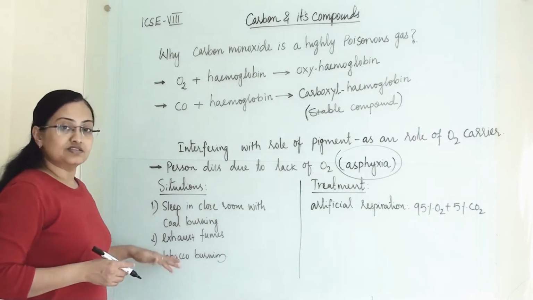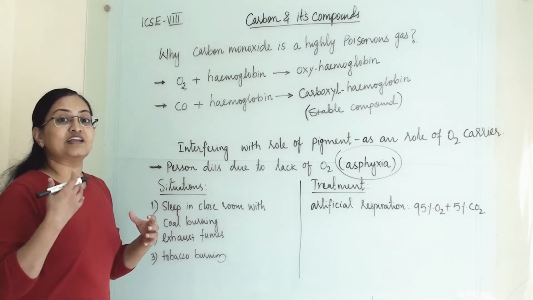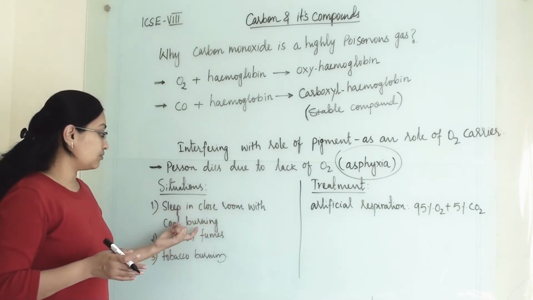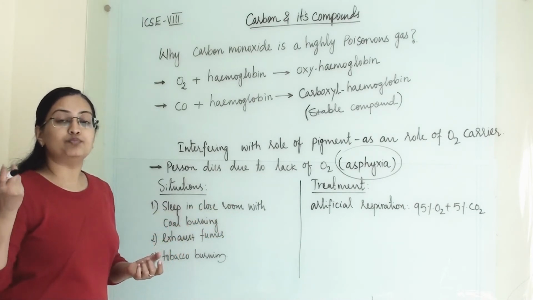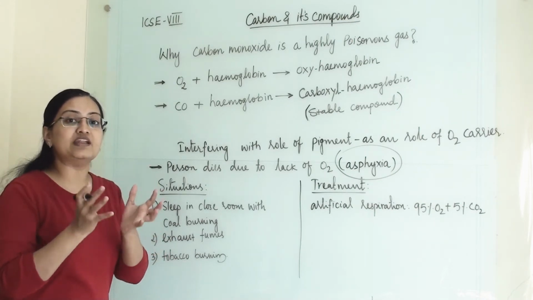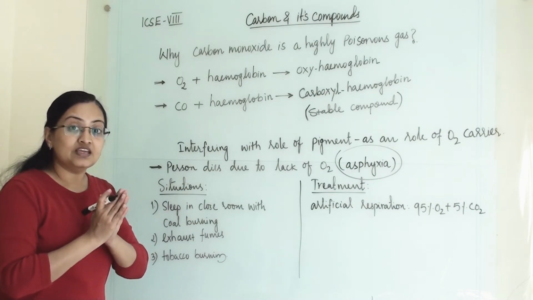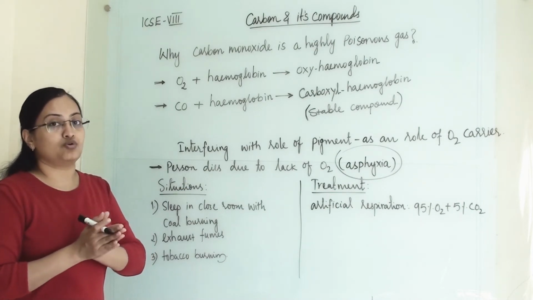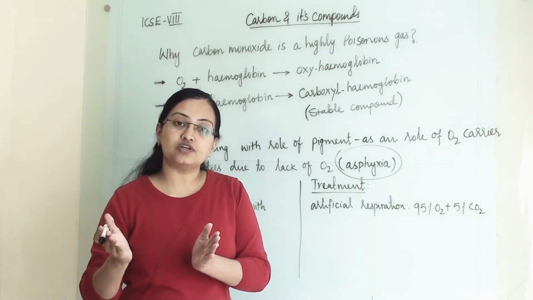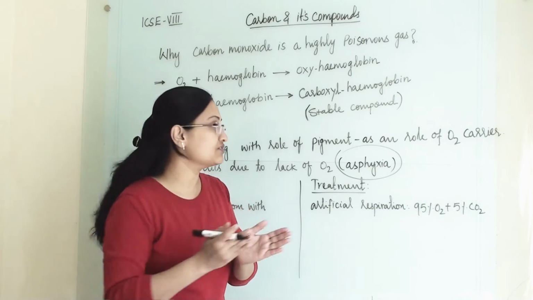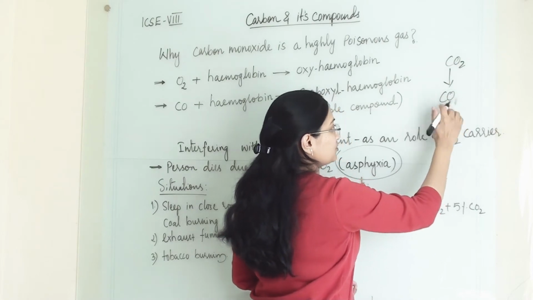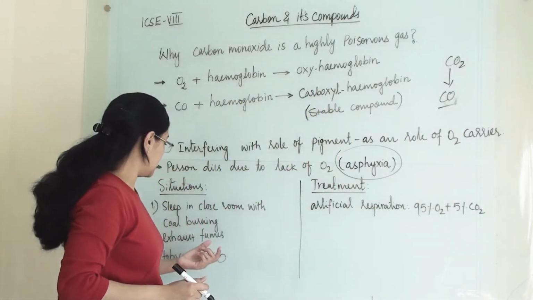So in what situations will a person be exposed to carbon monoxide? When people in a village sleep in a closed room with coal burning, or with a lamp burning. Whenever any burning happens with a limited amount of air, it will produce carbon monoxide, because the burning will not get sufficient oxygen. So instead of forming carbon dioxide, it will form carbon monoxide, and this is injurious.